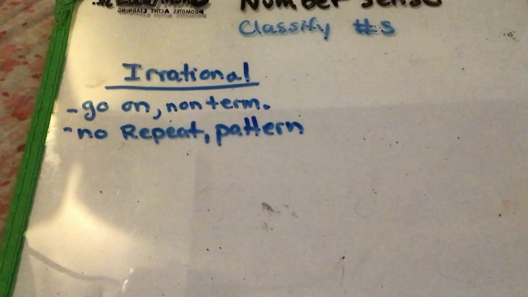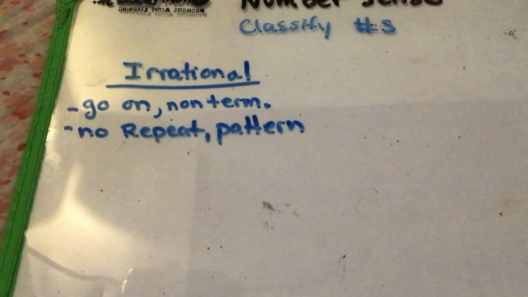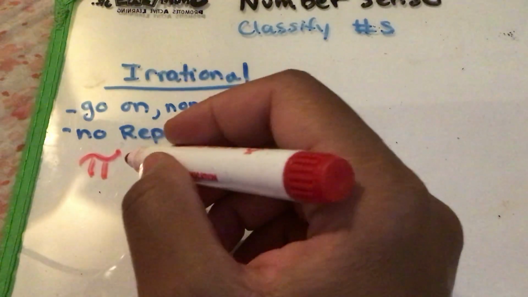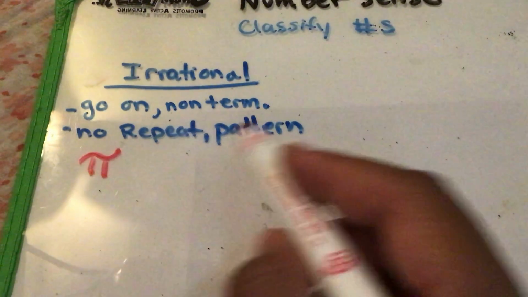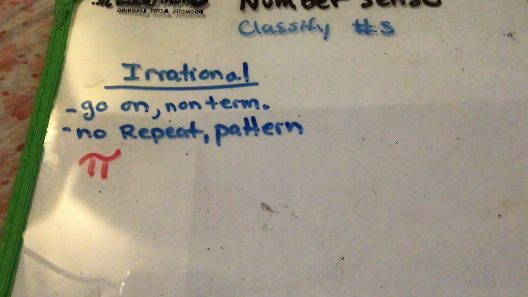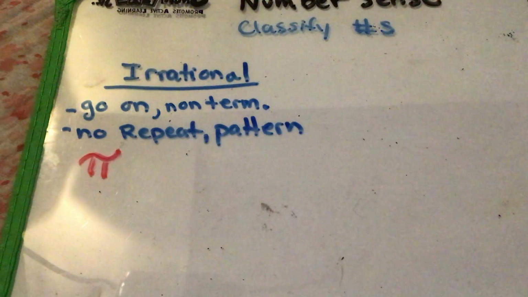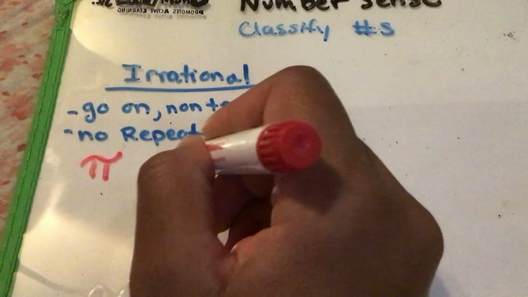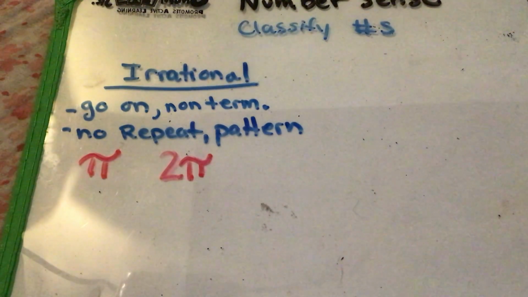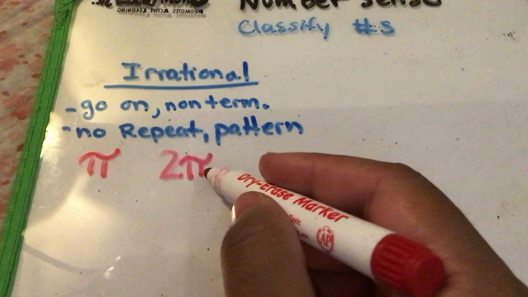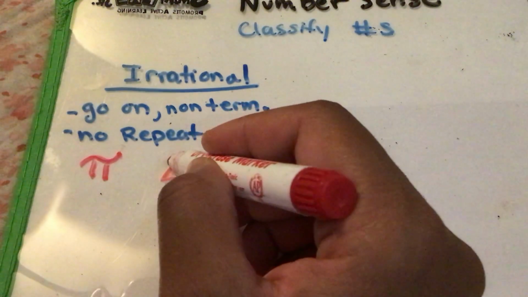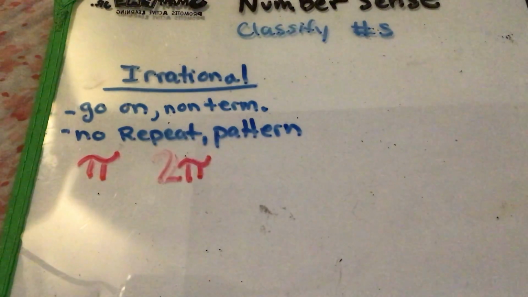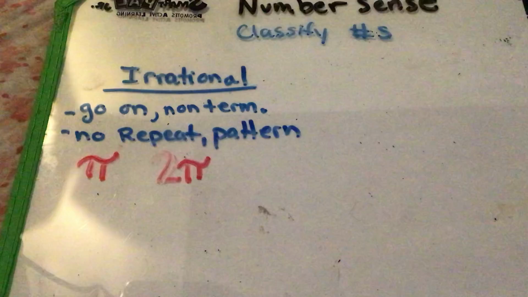The most famous irrational number is pi. So pi is famous because it's 3.14, blah, blah, blah. It goes on and on forever. There's no pattern. There's no repeat whatsoever. So anytime you see pi, it is irrational. I could even add it with a nice number, 2 with pi, still irrational. It's kind of like pi is a crazy number and you put it with a normal number. Well, just because you're putting it with a normal number doesn't make it all normal. It makes it actually all crazy.